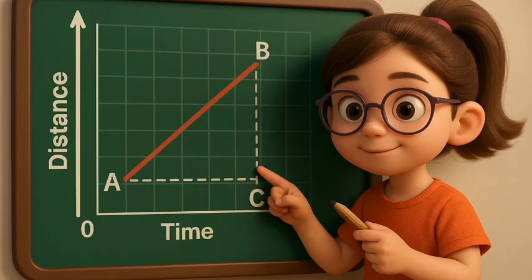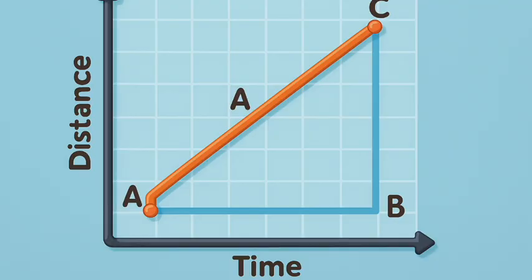We can use the distance-time graph to determine the speed of an object. To do so, consider a small part of the distance-time graph. Draw a line parallel to the x-axis from point A and another line parallel to the y-axis from point B. These two lines meet each other at point C to form a triangle ABC.